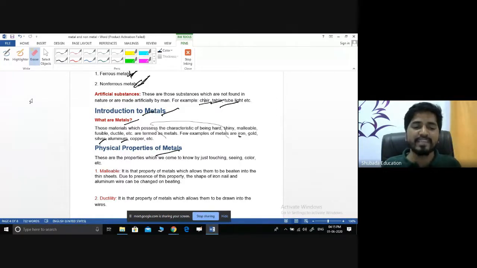Then what is ductility? The second one is also very important, that is ductile.